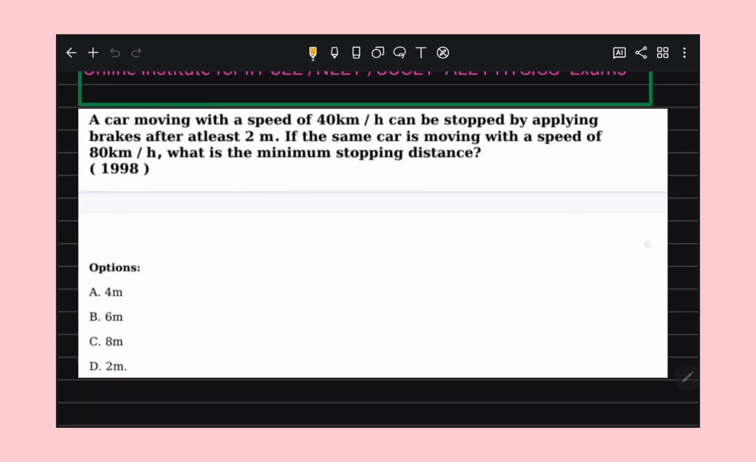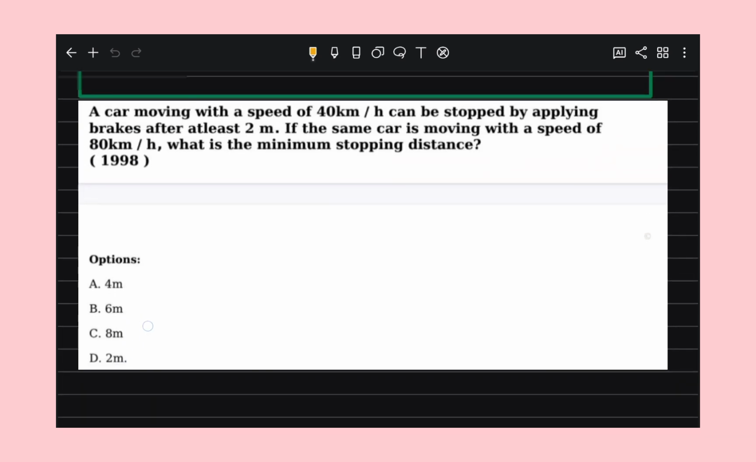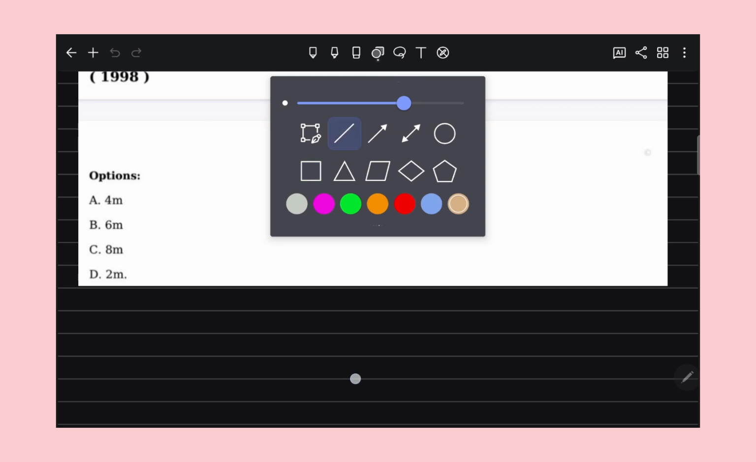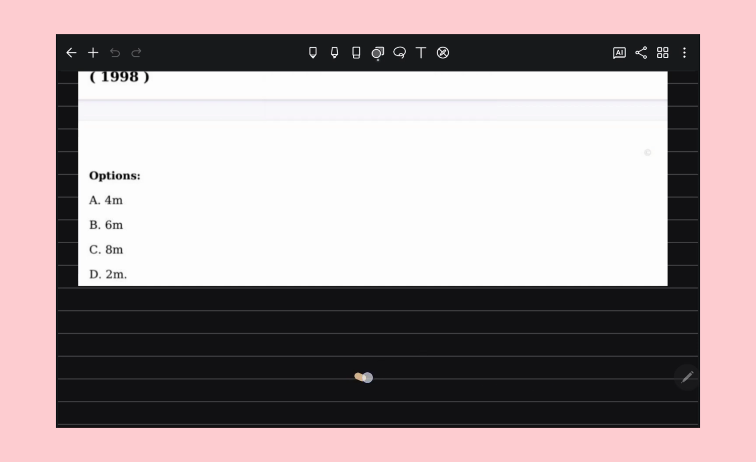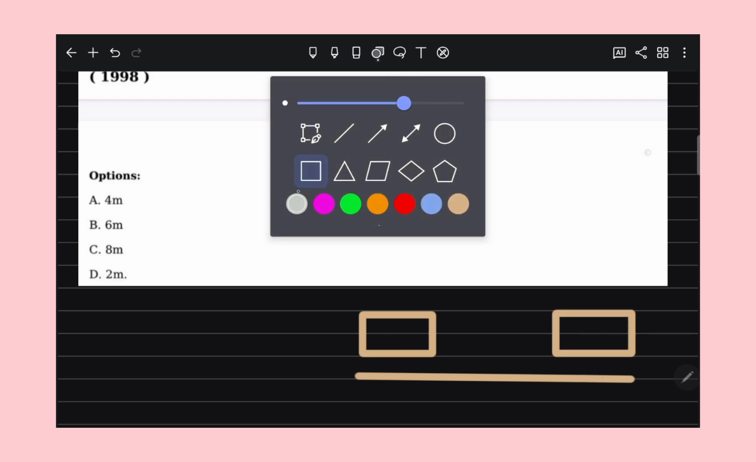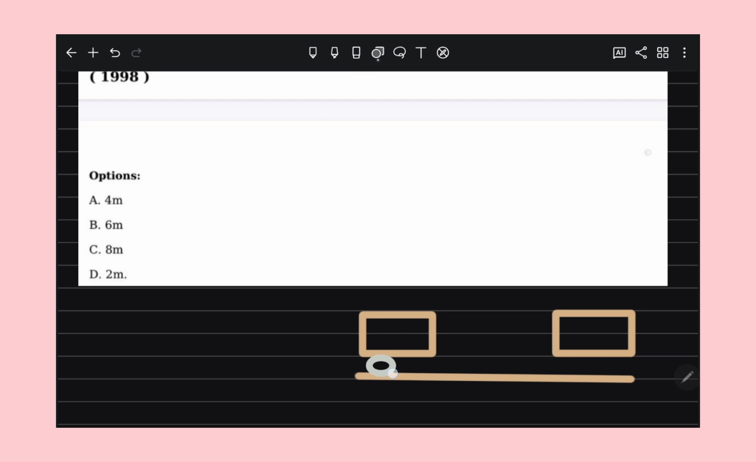A car is moving with a speed of 40 km per hour and can be stopped by applying brakes after at least 2 meter. If the same car is moving with a speed of 80 km per hour, what is the minimum stopping distance, right? So in this question, suppose a car is moving, and they move some distance, and after that they are going to be stopped.